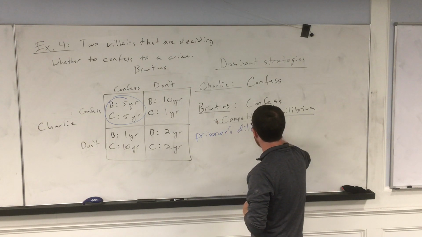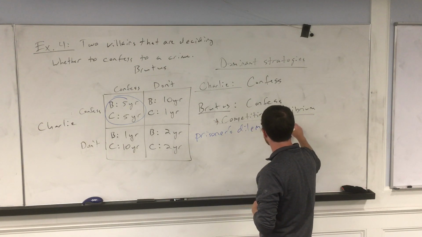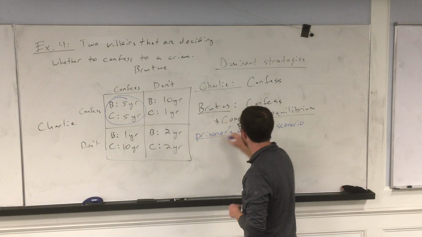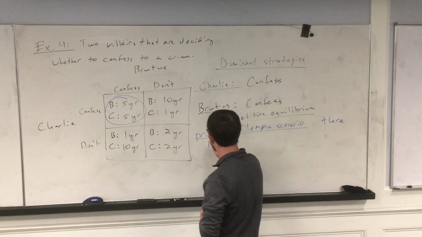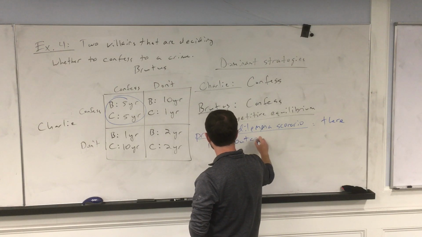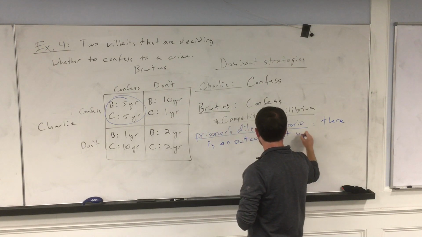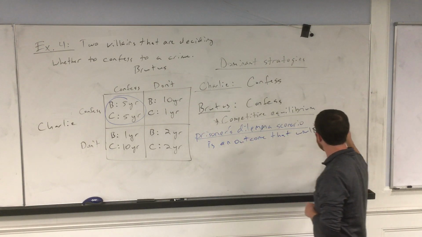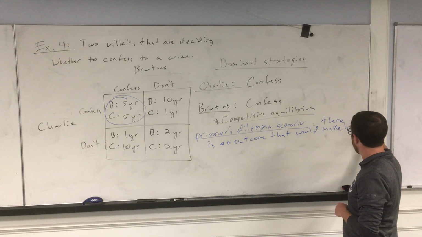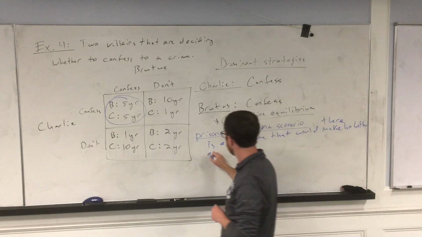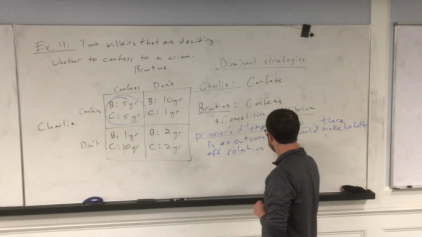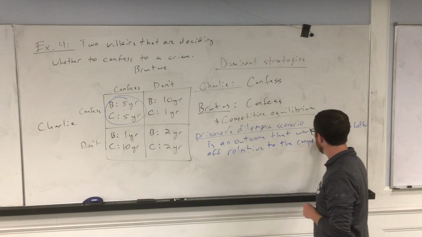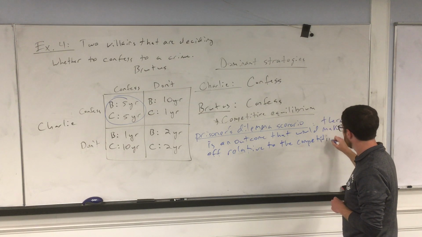So if on the exam I say, is there a prisoner's dilemma scenario, what that means is there's an outcome that would make both better off relative to the competitive equilibrium.